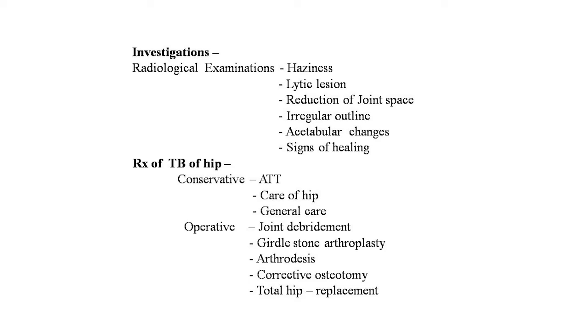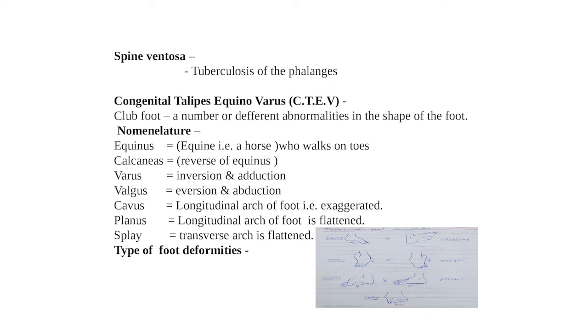Treatment of TB of the hip joint is conservative: antitubercular treatment, care of the hip and general care, and nutritional food should be supplied. Operative treatment includes joint debridement, Girdlestone arthroplasty, arthrodesis, corrective osteotomy, or finally, if not possible, total hip replacement should be performed. Now the next entity of this lecture is spina ventosa, that is tuberculosis of the phalanges. This is called spina ventosa.